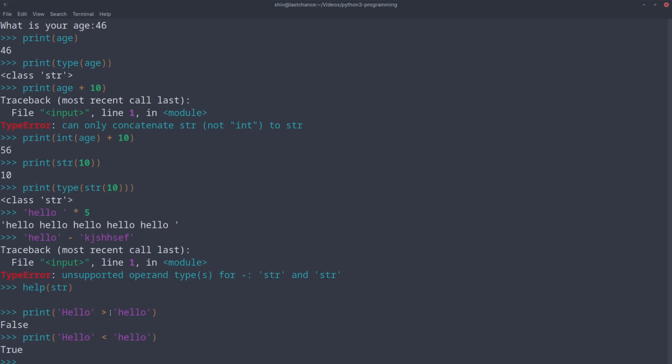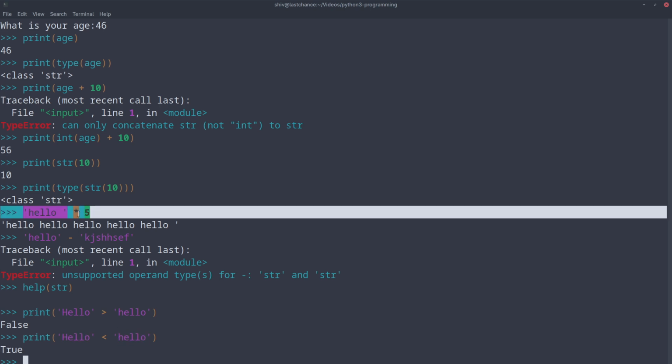So these operators invoke the method underscore underscore GT, with twice underscore in the beginning and twice underscore at the end. Then we have LT, less than, that is another operator overloaded function, which is invoked when you do hello less than hello.